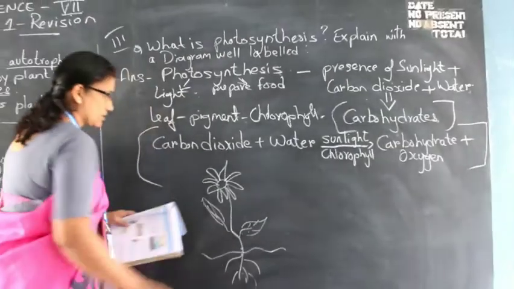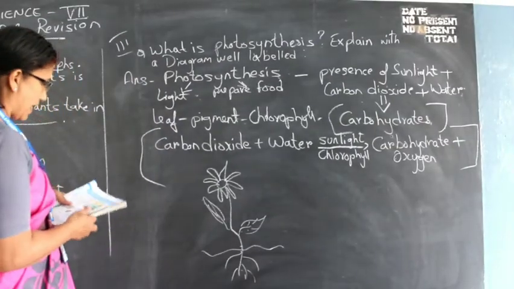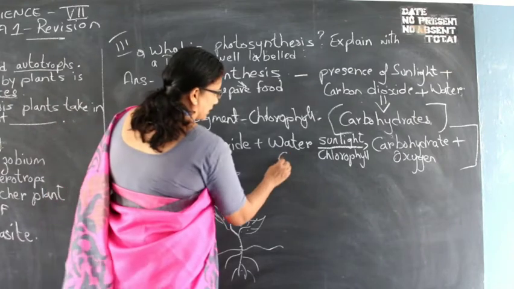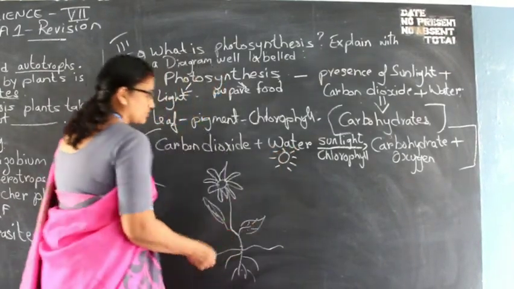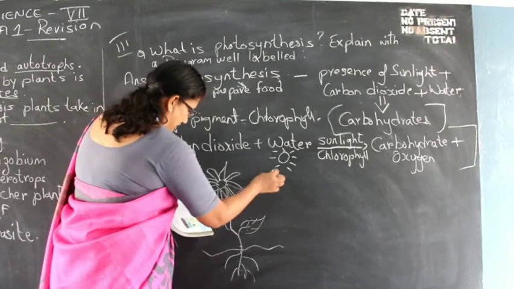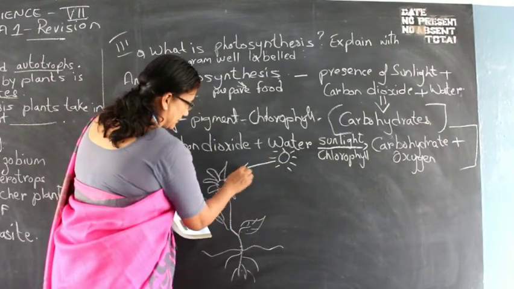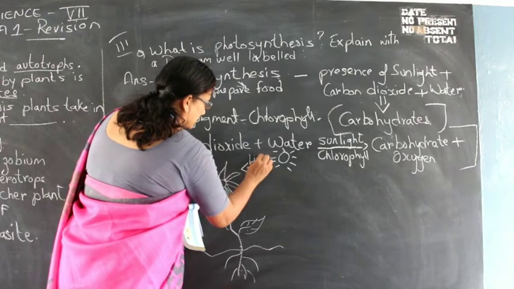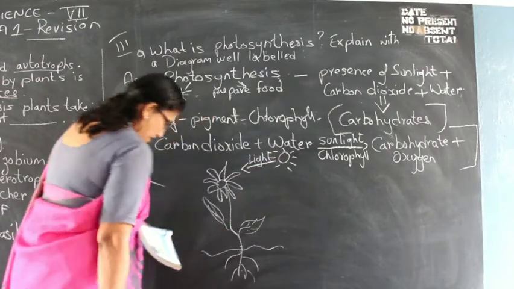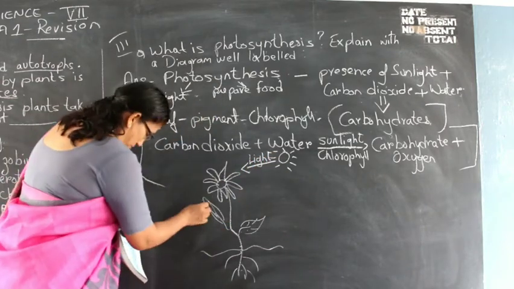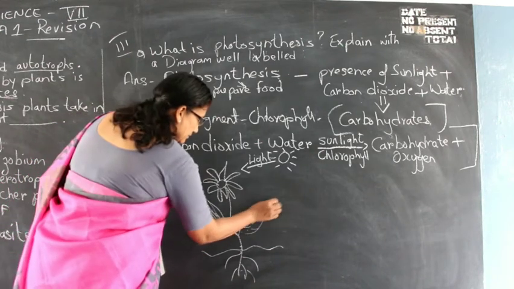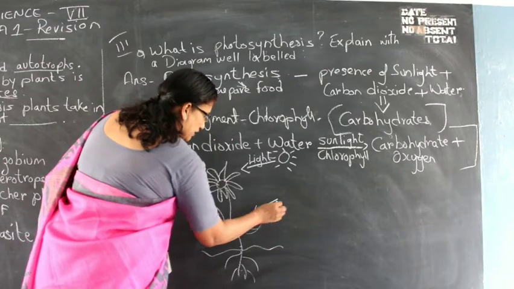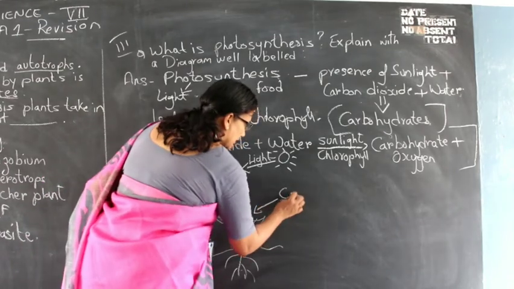Okay children, this is the basic plant. Now what is happening over here? You can see I have drawn a sun. The sun gives light, and the plant takes in light. And from here the leaves take in carbon dioxide.